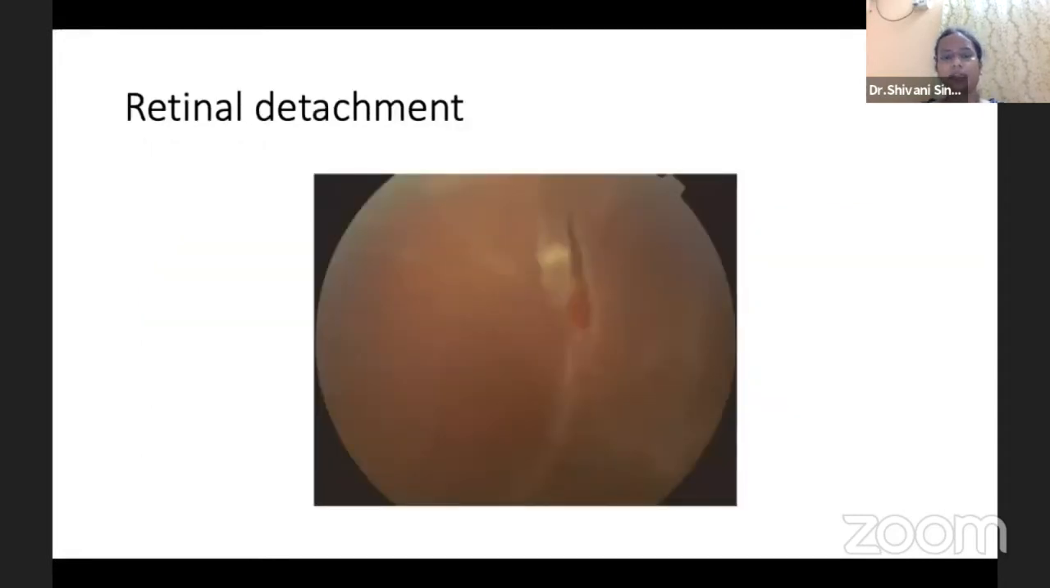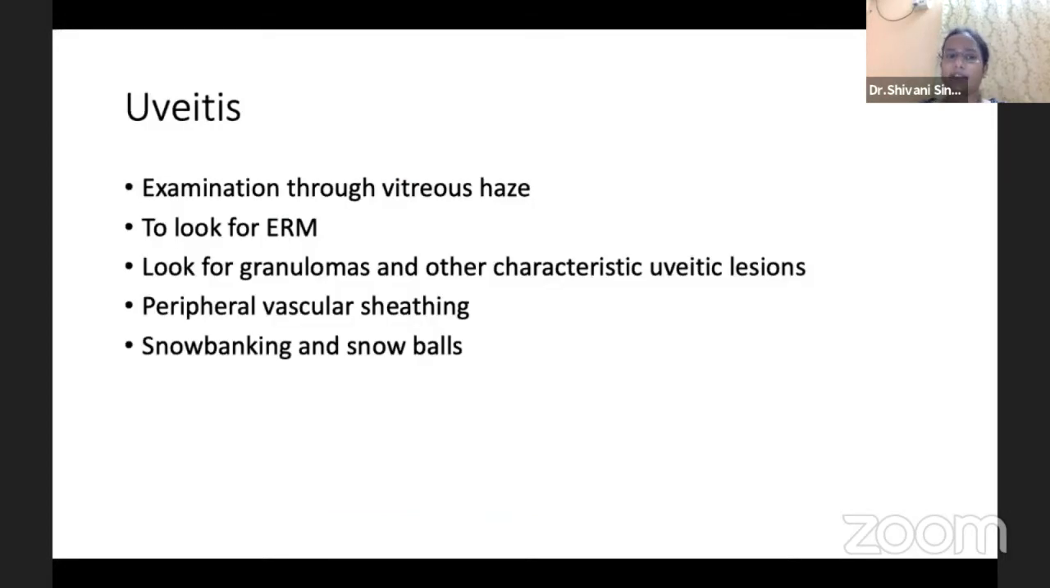Retinal detachment patients also need to be examined till the periphery for HSTs, lattice with holes, and any other breaks which have predisposed this patient to retinal detachment. In a uveitic patient, examination through vitreous haze is enabled by the bright light. We have to look for the ERM, look for granulomas and other characteristic uveitic lesions, along with peripheral vascular sheathing and snow banking and snowballs in these patients.